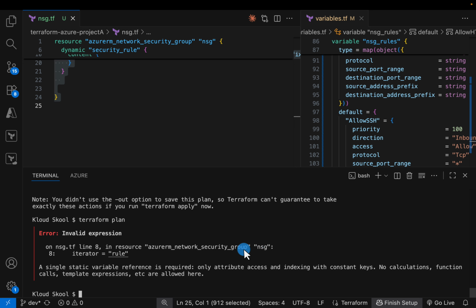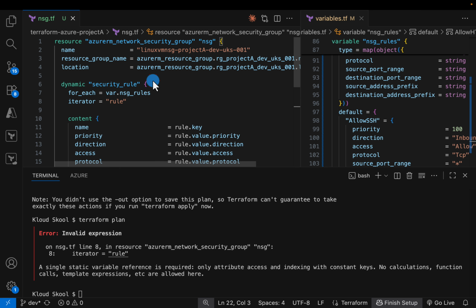Okay, so we are currently getting this error here, which says error invalid expression. And this is complaining about our nsg.tf file on line number 8. So if we scroll up here, line number 8 is where we define our iterator. So this is saying a single static variable reference is required.